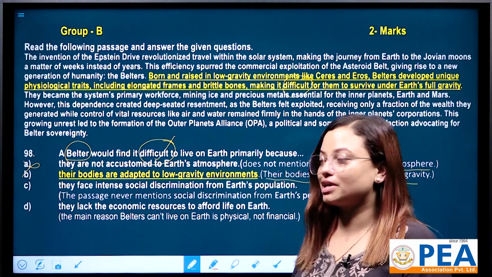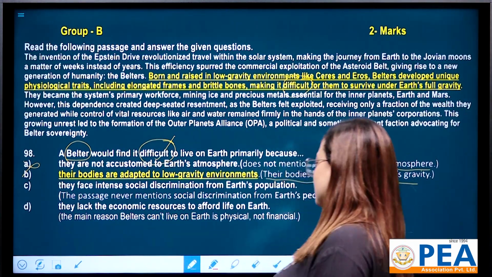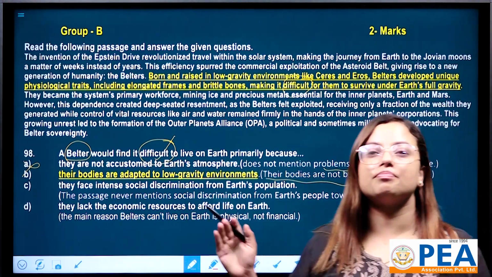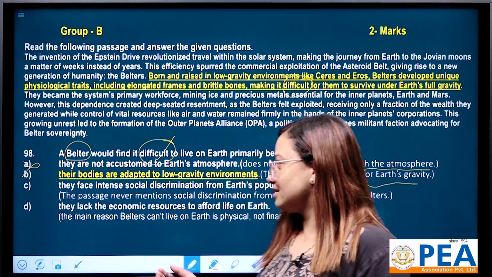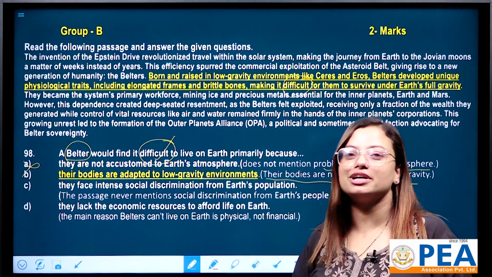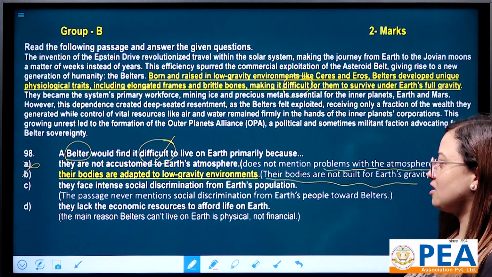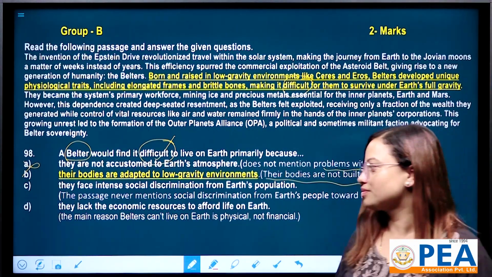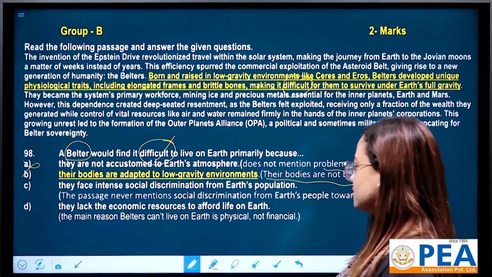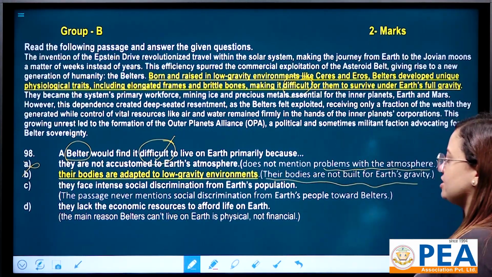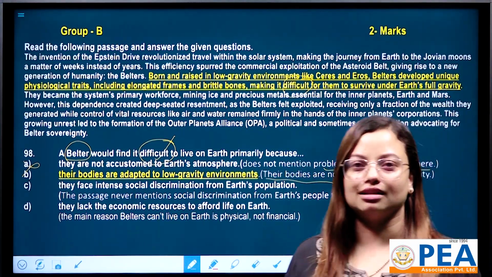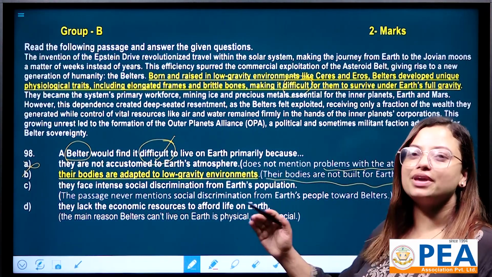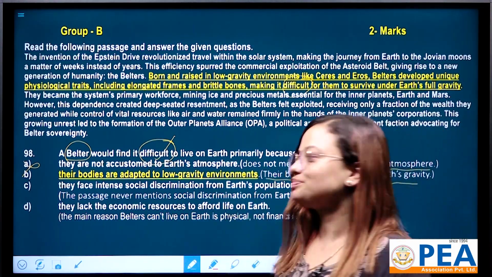This is wrong because the passage never mentions social discrimination from Earth's people towards Belters. And let's go for option D. They lack the economic resources to live on Earth. Is it? No, because the main reason Belters can't live on Earth is physical, not financial, right? That's why option D is also wrong. Here option B is the correct one.